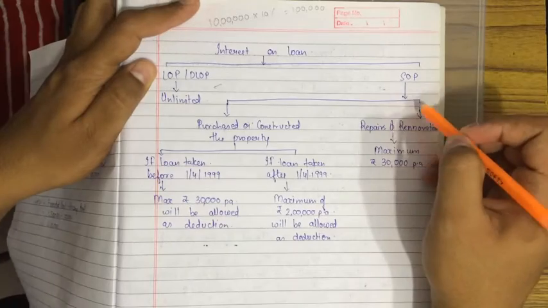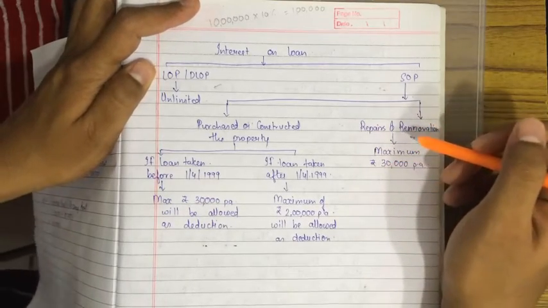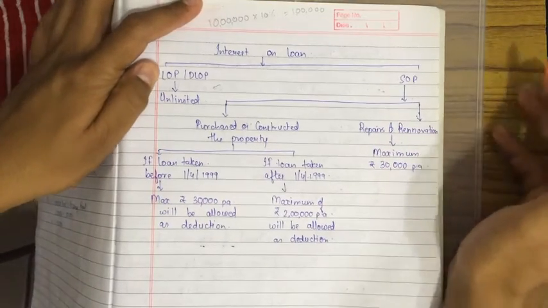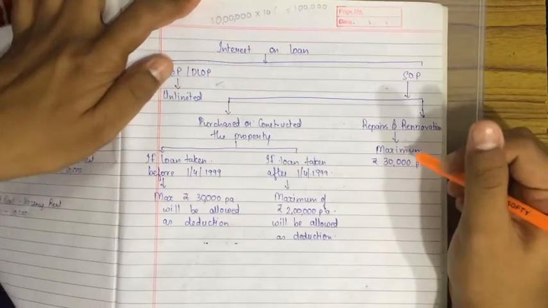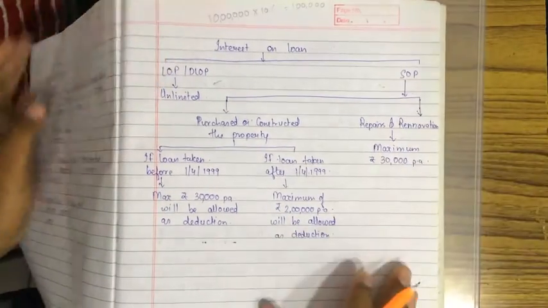But if the SOP holder has only one property and the property is about to collapse, so he is making repairs and renovation to it, and he has taken a loan for it, a maximum of 30,000 per annum will be allowed as deduction.